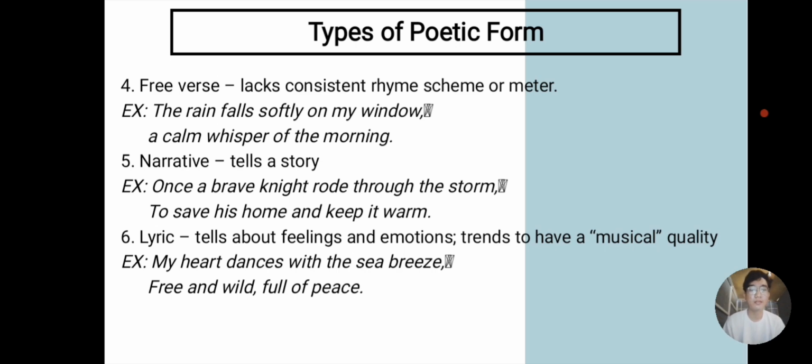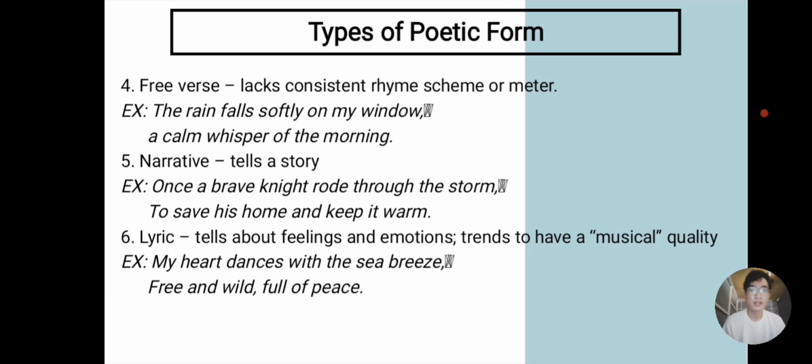And next is narrative. It tells a story. A narrative is a poem that tells a story through verse. They include characters, settings, and plot, blending storytelling with poetic language. For example, once a brave knight rode through the storm to save his home and keep it warm. As you can see, this example is about a brave knight who rode through the storm so that he could save his home and keep it warm.